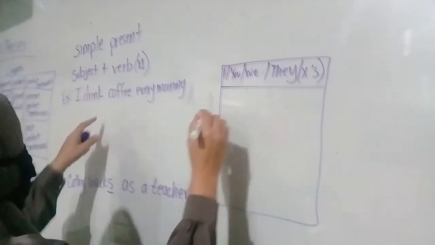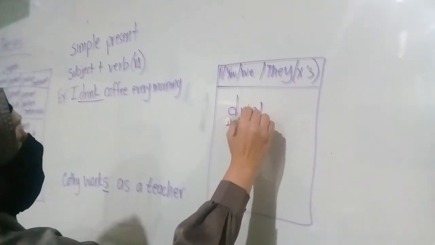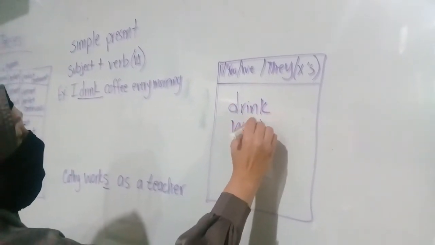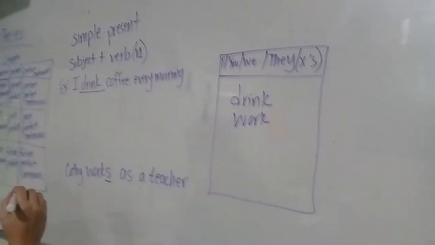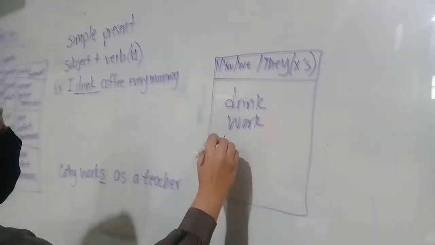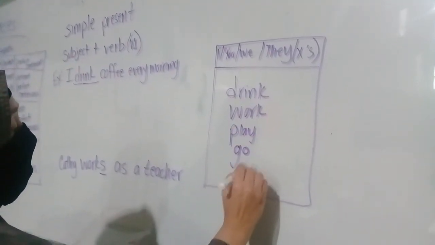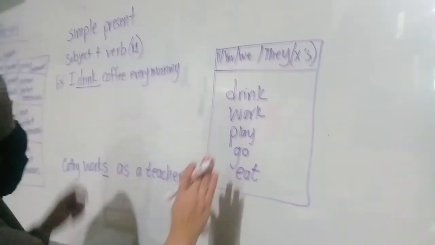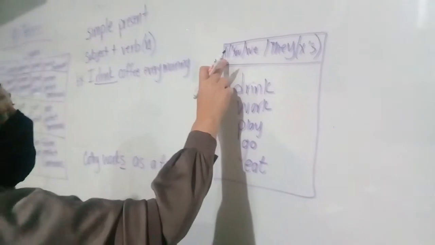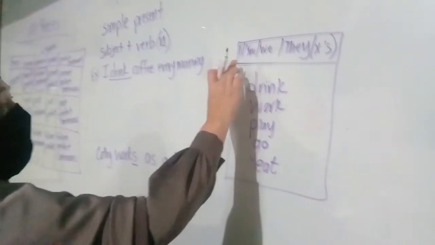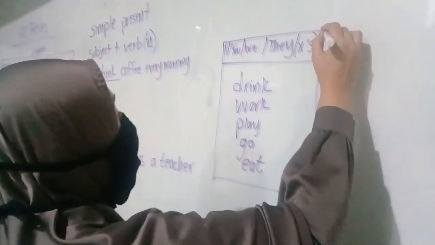Some examples you can see from the sentence I have: drink, work. It's like this one, but it doesn't have the S. There is play, go, and eat. We keep it in this simple form if the subject that we're talking about is I, you, we, or they.